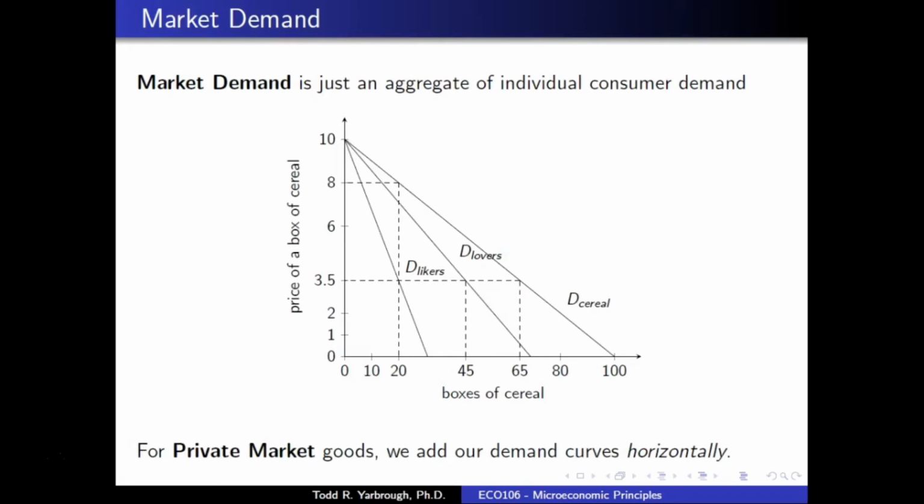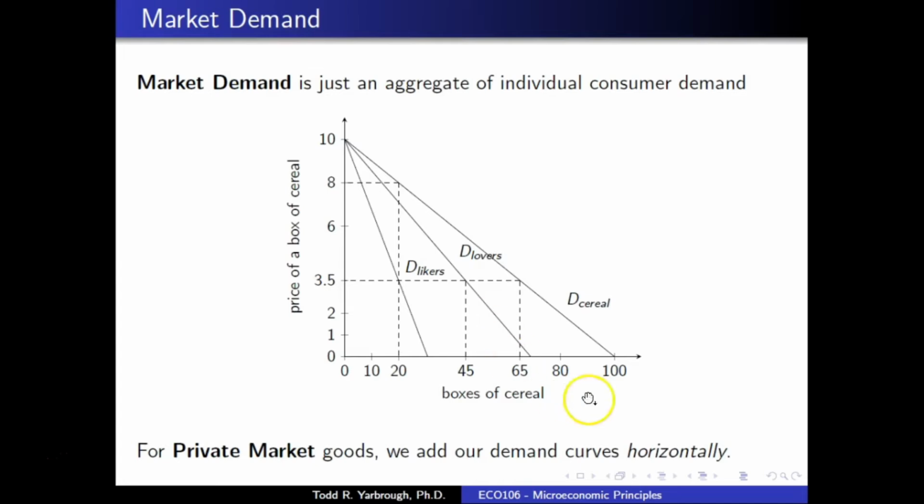Now, we often think about demand in two ways. We think about demand in the context of individual demand. And again, individual demand is going to come from utility functions. It's going to come from maximum willingness to pay. In fact, we'll discuss how the demand curve itself is a representation of maximum willingness to pay.